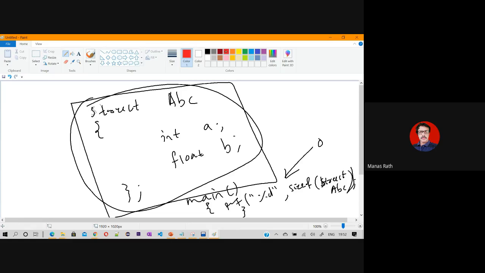But if you write somewhere in this line struct ABC X, and you request X here, then X is a memory location in which we are going to process two values. So can anybody give me the output if I write this program in C?